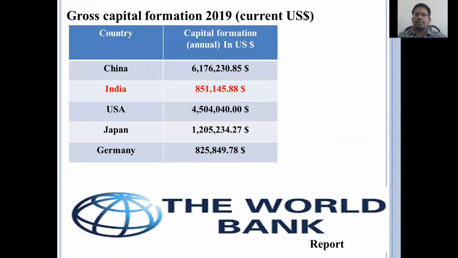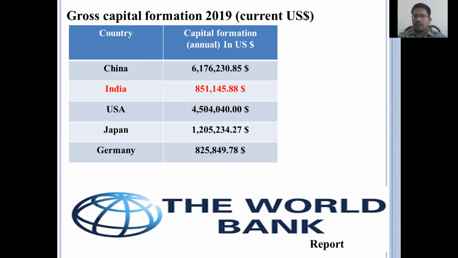Coming to the previous year 2019, how much capital formation was obtained in India? It is in the calculations, just see on the screen. The top country is China, which obtained 61 lakh 76,000 US dollars.